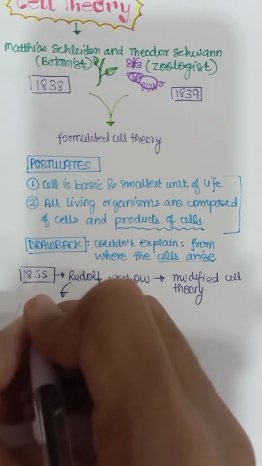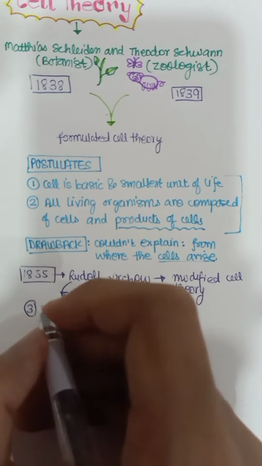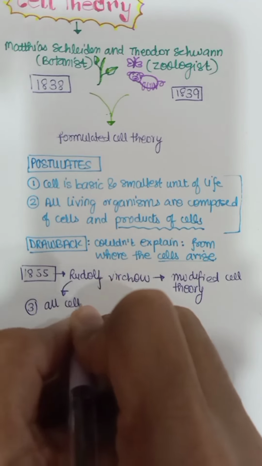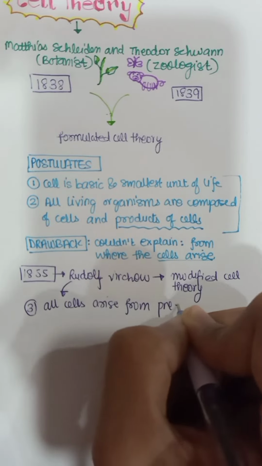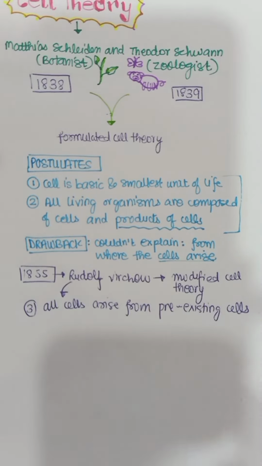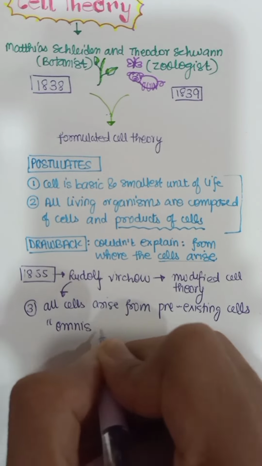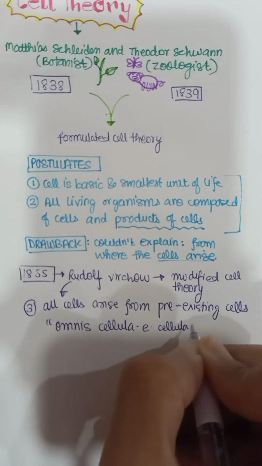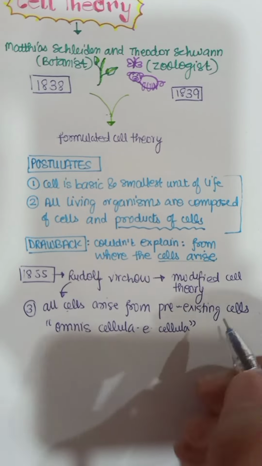What he gave was another postulate, that was third postulate, we can say, that all cells arise from pre-existing cells. He said, omnis cellula e cellula. This line basically means this only, that cells arise from pre-existing cells.